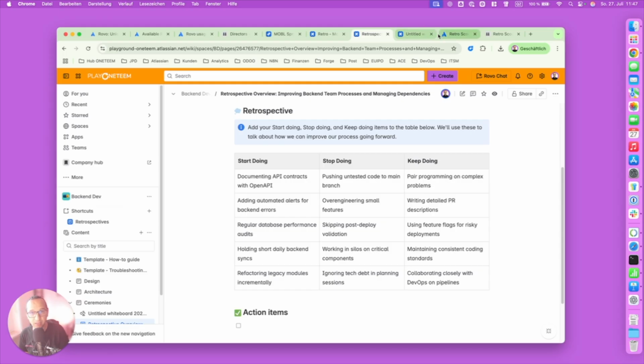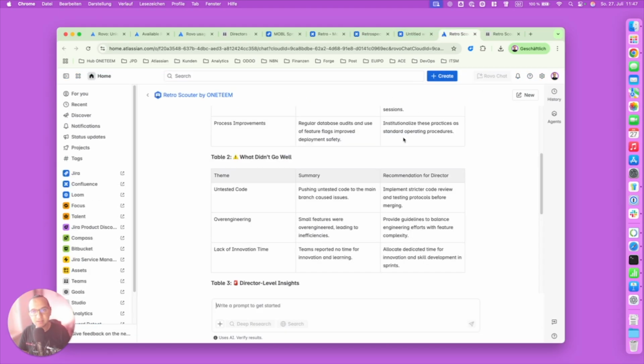It's time consuming. And with the Rovo agent, you access the information, you apply large language model capabilities to it, and it just gets you the insights directly. Teams reported no innovation time, and then as a suggestion for you, right, allocate dedicated time for innovation and skills development in the sprint. It could be one of the topics you will discuss with your managers to think of how to put that into a process.